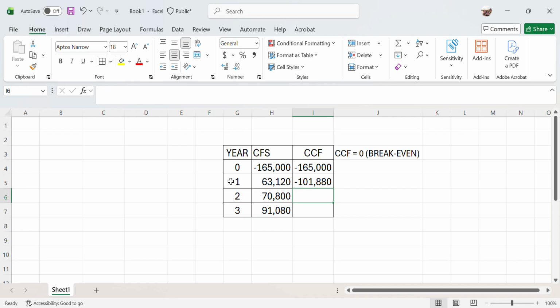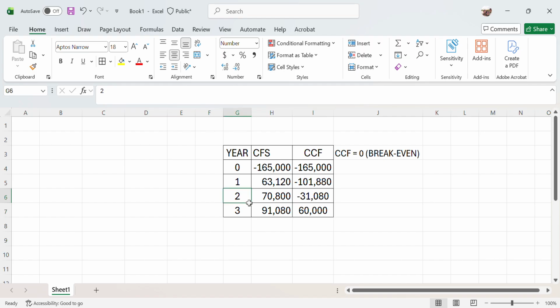Moving on to year two, you add another cash inflow of 7,800. When you add, at the end of year two, you are still short of 31,080. Remember, your motive is to find when the cumulative cash flow is equal to zero, so you repeat the same steps. Lastly, only at the end of year three you already have positive 60,000, meaning you already recover your initial cost at the end of year three.